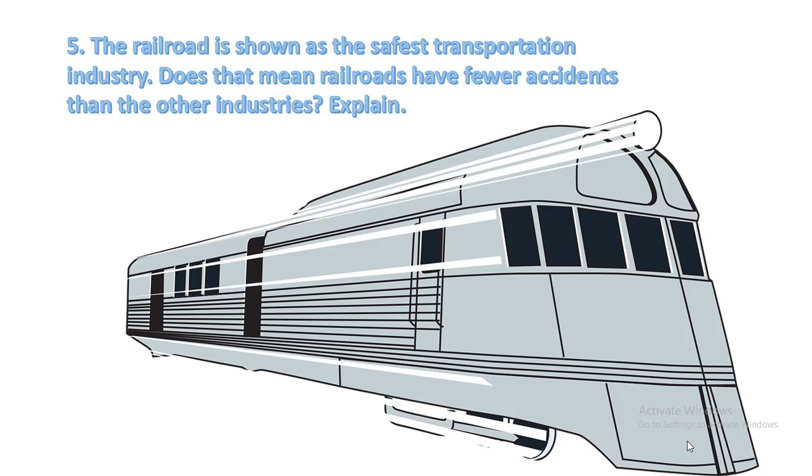Question number 5. The railroad is shown as the safest transportation industry. Does that mean railroads have fewer accidents than the other industries? Explain. The railroads do show fewer job-related injuries. However, there may be other things to consider. For example, railroads employ fewer people than other transportation industries.